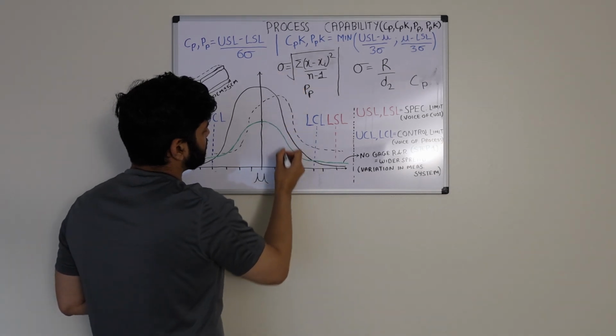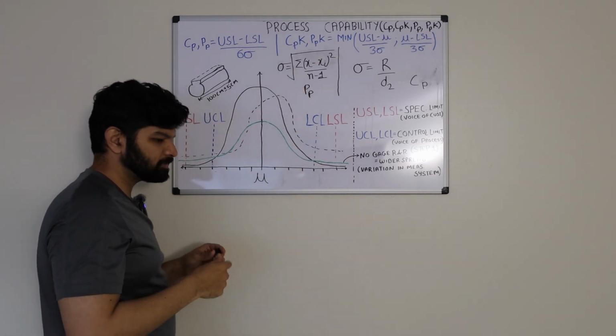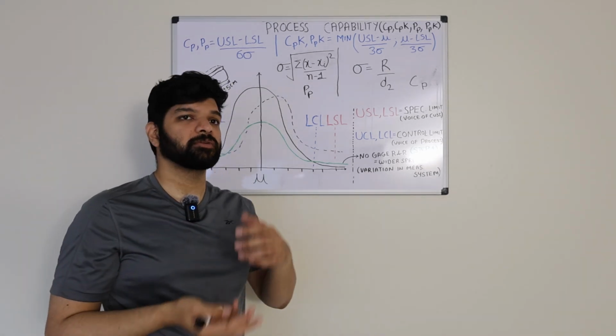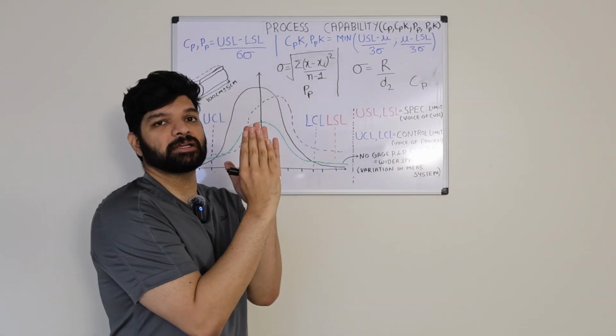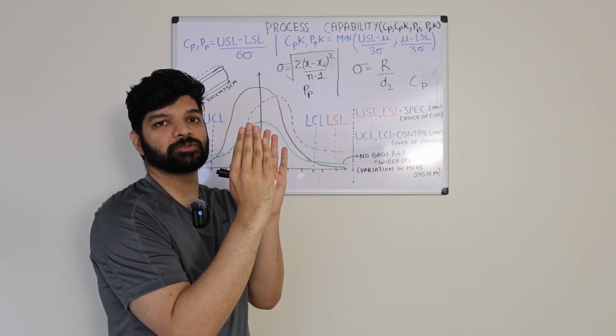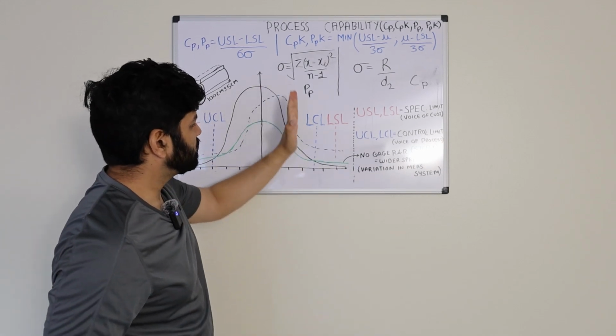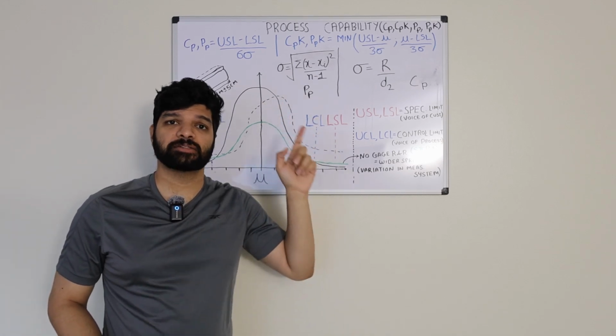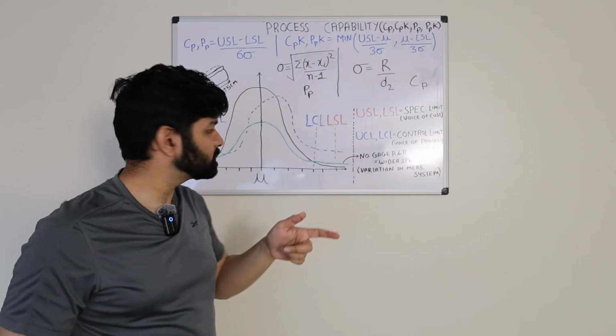So the mean is kind of shifted from the center. That means there is a process shift. Something's going wrong in the process. So we need to look at what is systematically shifting the recorded values from the mean. This is also characterized by another characteristic called skewness.